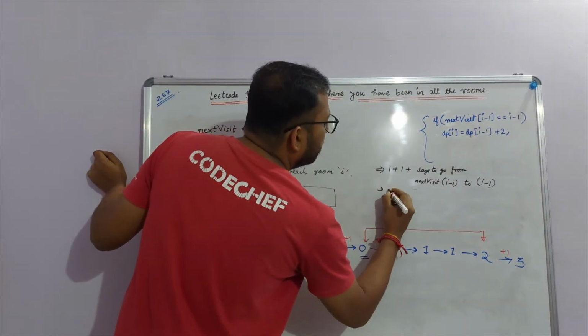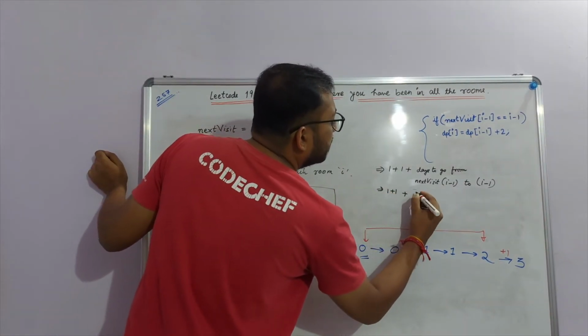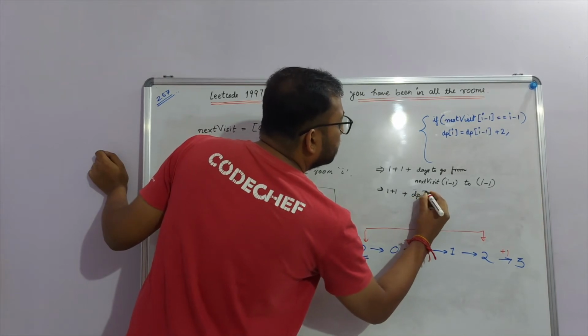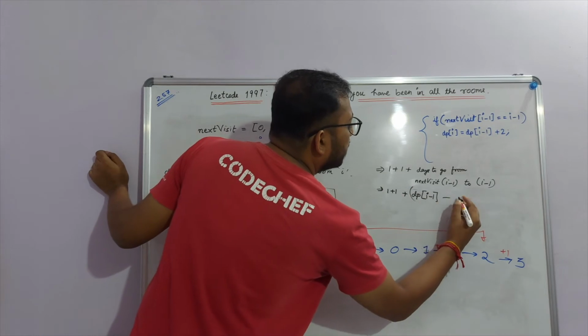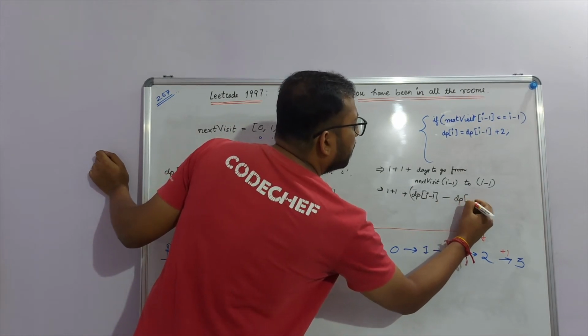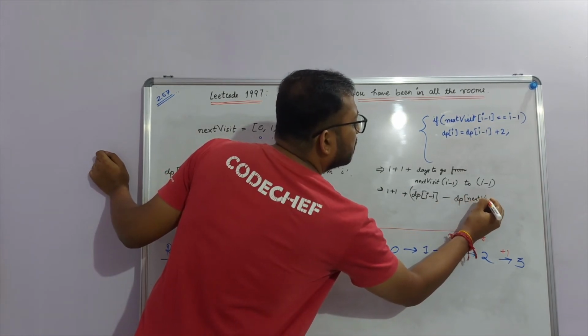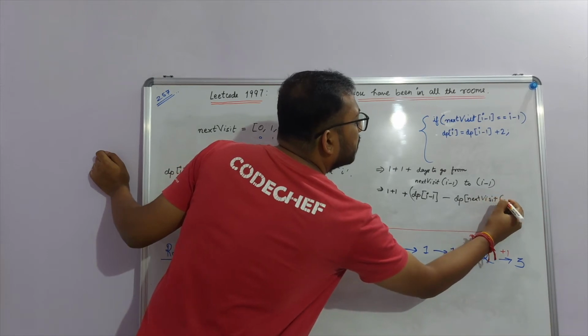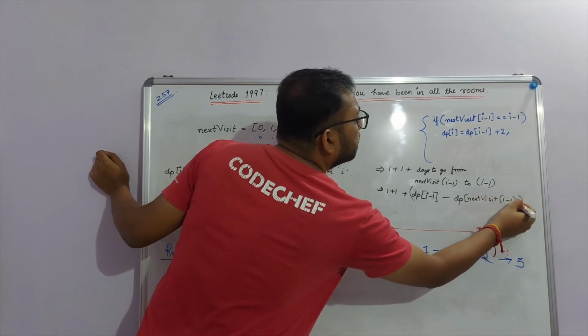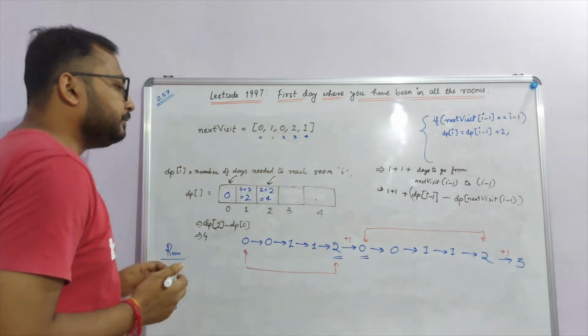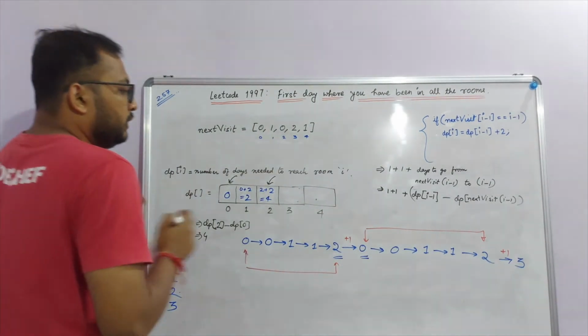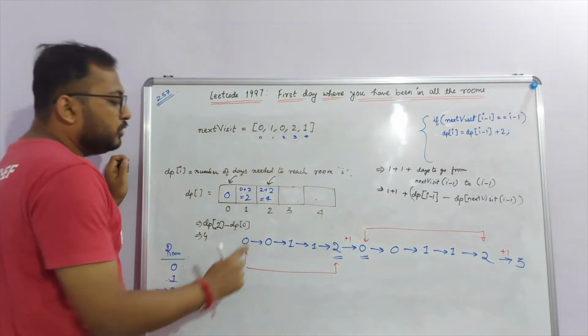So we simply need 1 plus 1 plus dp of i minus 1 minus dp of next visit of i minus 1. So this is the number of days that is needed to move from 2 to 3.